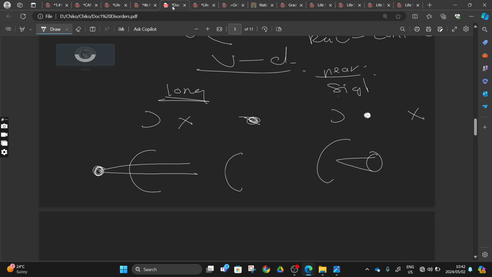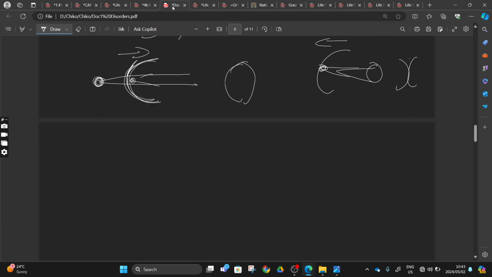Here we said we are going to correct it with a biconvex lens, and here we are going to correct it with a biconcave lens, right? Our concave lens spreads the light out and moves the image to the center, and here our convex lens causes more refraction. So we have two. We talked about this. This can be caused by our eyeball being short, or small, right? Or here it can be caused by our eyeball being long, right?